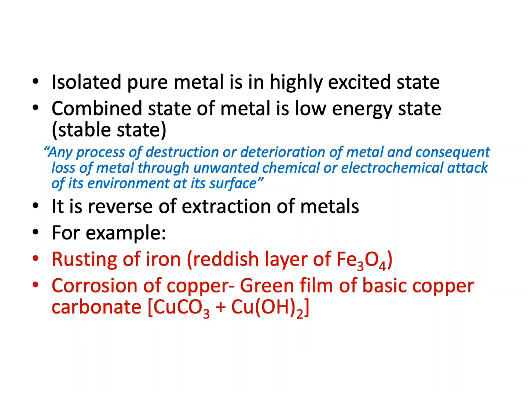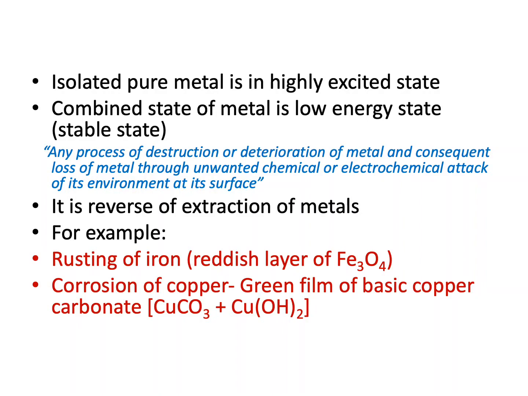When it reacts, it changes into a highly stable or low energy form, which is known as the combined state. So we can say that isolated pure metals are in a highly reactive, highly excited state, while the combined state of metal is a low energy or more stable state. Now we can define the process of corrosion as any process of destruction or deterioration of metal and consequent loss of metal through an unwanted chemical or electrochemical reaction with the environment.